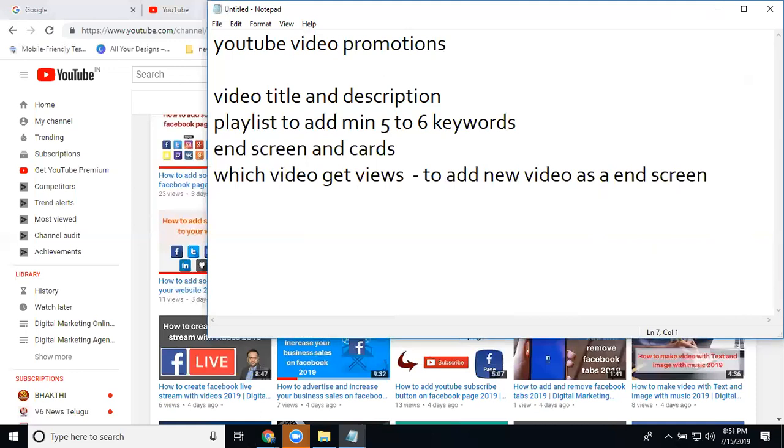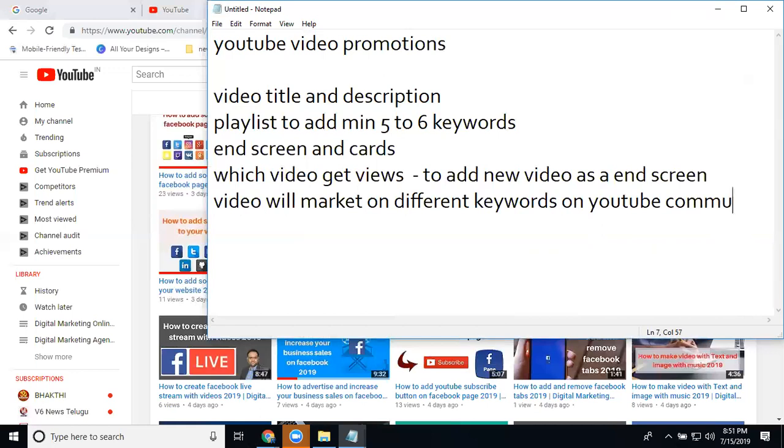Next thing, the video will be marketed on different keywords on YouTube. Then the YouTube community tab.